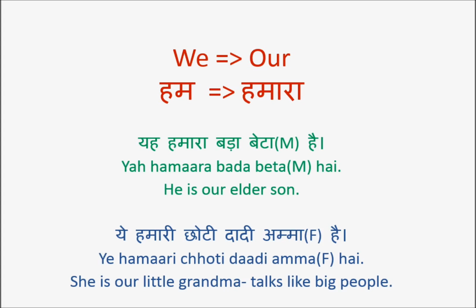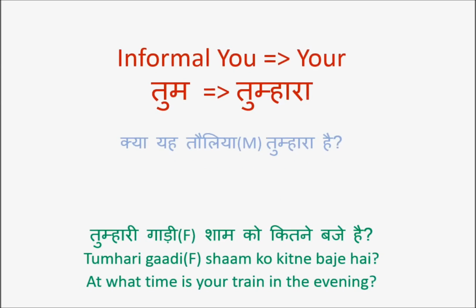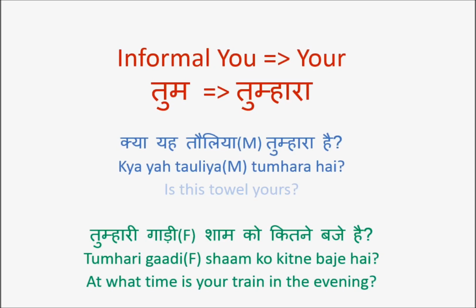It's not हमारा छोटा दादी अम्मा. ये हमारी छोटी दादी अम्मा है. छोटी, again an adjective, little, goes with दादी अम्मा, which is feminine. So revision, we becomes our, हम becomes हमारा. Fine. Now, tum, you becomes your.